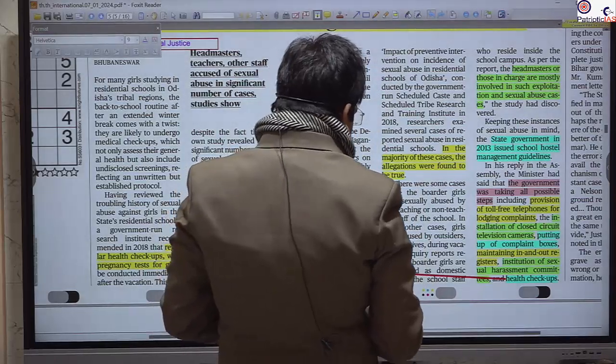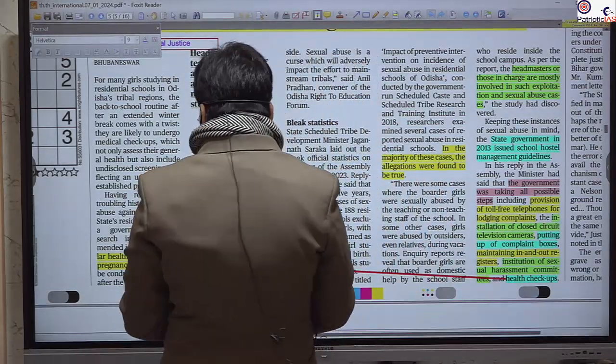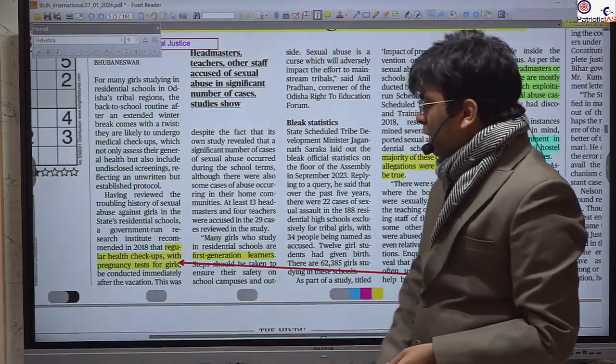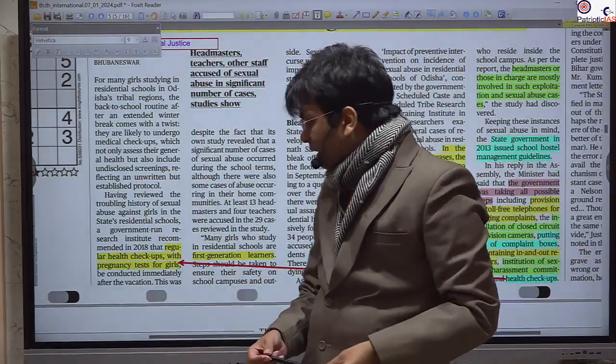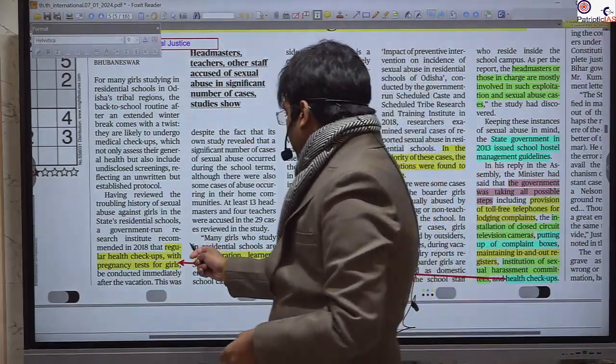Institution of sexual harassment committees is also needed, and it is utmost necessary that they are implemented. And a regular health checkup with a pregnancy test for the girls. These are the points you can use as your way forward.